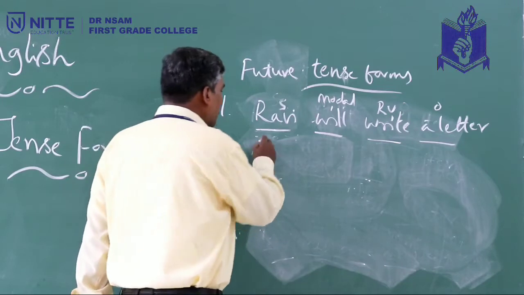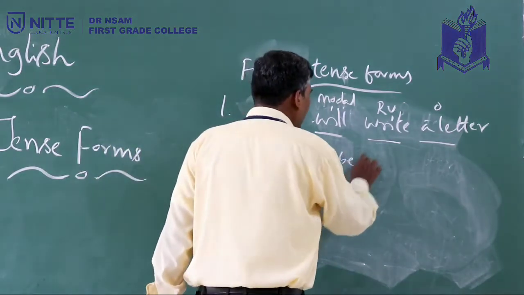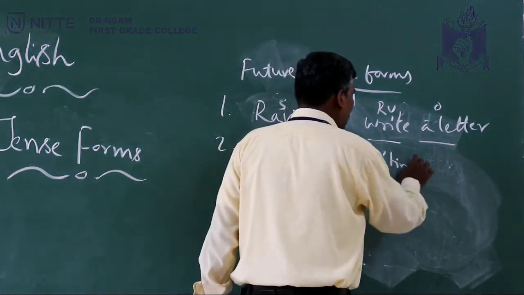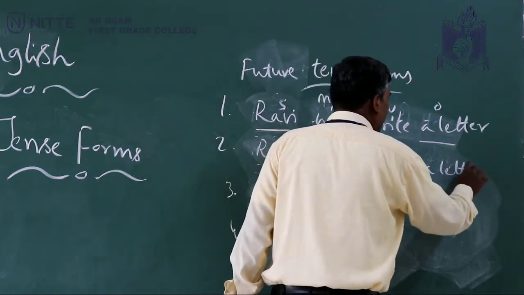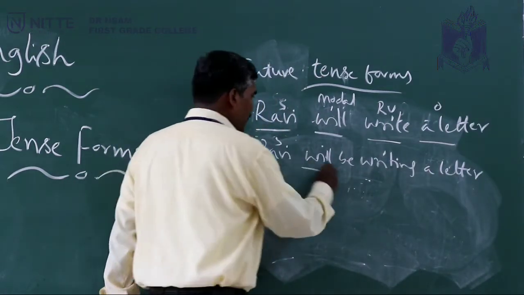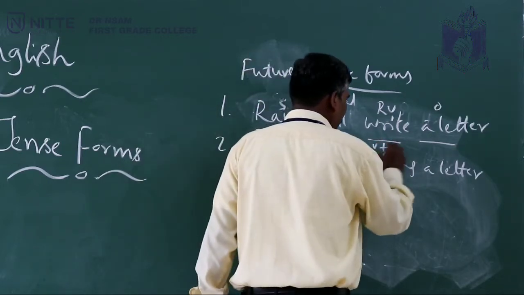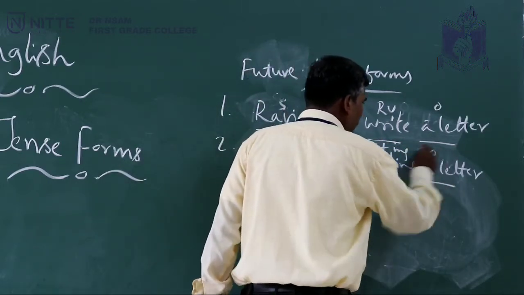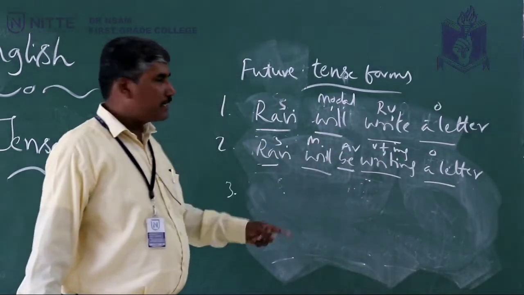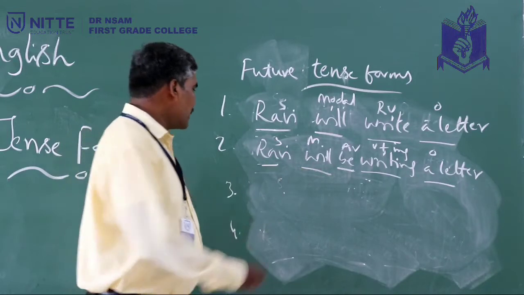And the future continuous tense. Ravi will be writing a letter. So this is how it is derived. Ravi is subject, will, modal, be, AB, writing, V plus ing, plus a letter, object. This is how we have derived future continuous tense or future progressive tense.